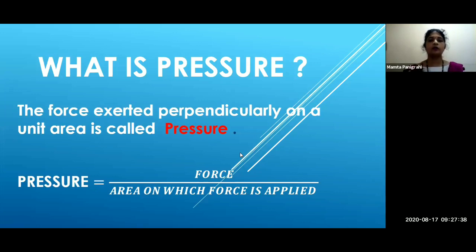Now we have a formula for pressure, that is pressure is equal to force upon area on which force is applied. What is the formula for pressure, students? Pressure is equal to force upon area on which force is applied. Okay, very good. So pressure is equal to force upon area on which force is applied.